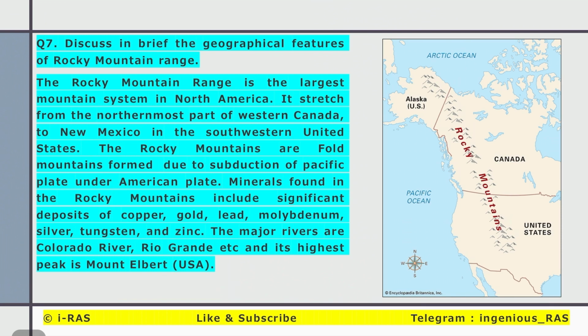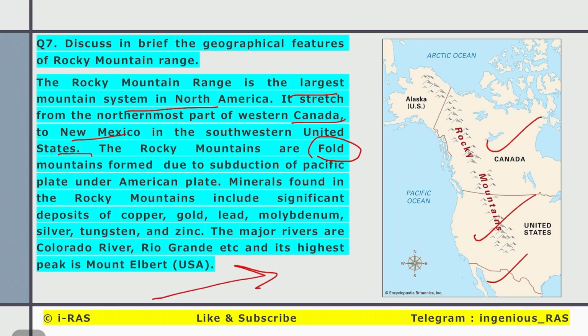Seventh question, discuss in brief the geographical features of the Rocky Mountain ranges. It is the largest mountain range system in North America, stretching from the northernmost part of Western Canada to New Mexico in the southwest states. The Rocky Mountains are fold mountains, created due to compression and folding between the Pacific plate and the American plate, formed due to subduction of the Pacific plate under the American plate.